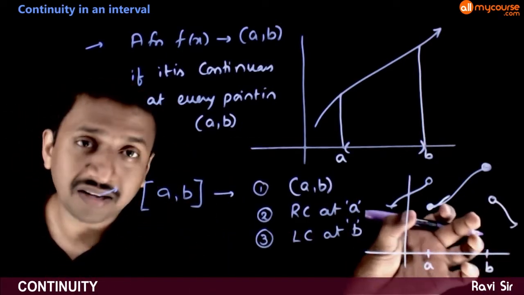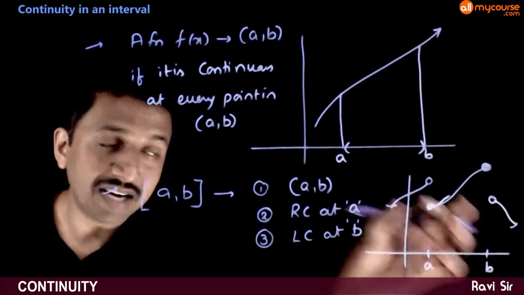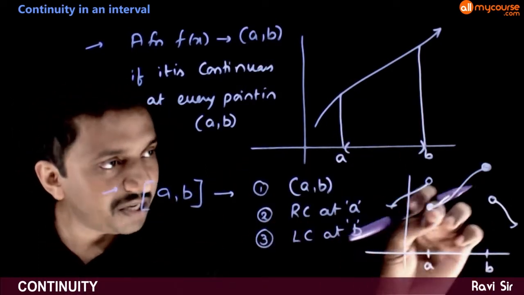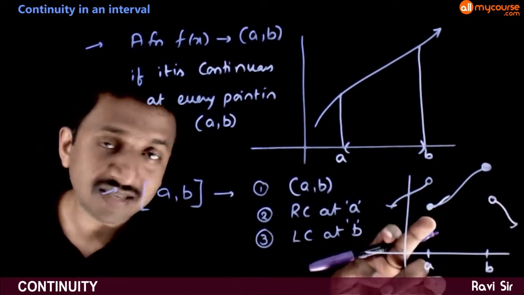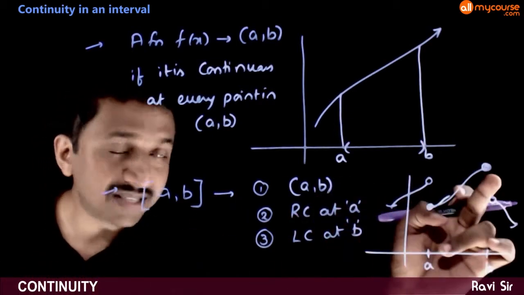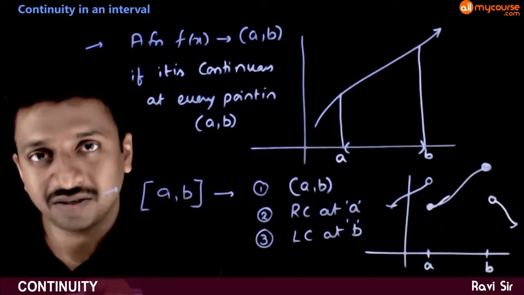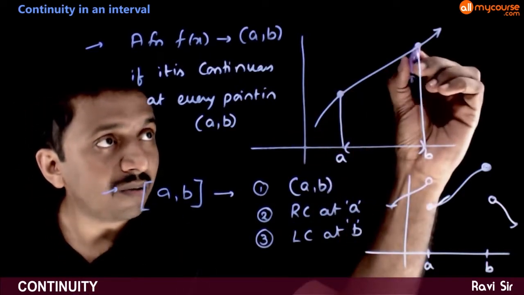So I say that if the graph is like this, the function is continuous in closed a b. That is, in between a and b, it has to be continuous. There are no breakages. At x is equal to a, it has to be at least right continuous, and at x is equal to b, it has to be at least left continuous. If it is completely continuous, well and good.